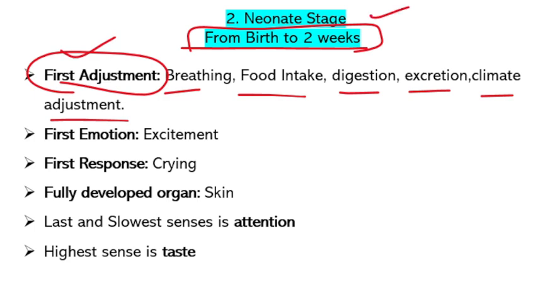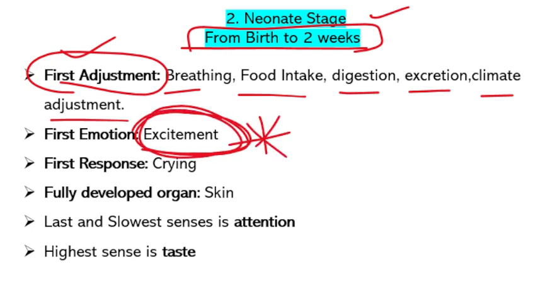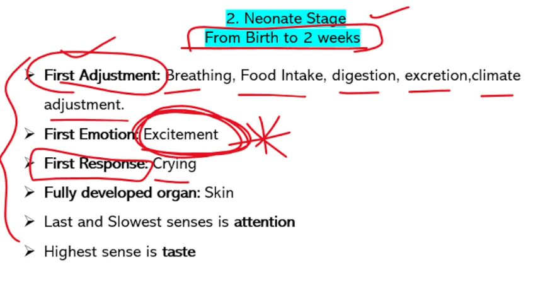Here we can see the first emotion in the neonate stage. In a child, in which stage can we see the first emotion? Neonate stage. What is that emotion? Excitement. The first emotion in a child is excitement. All these points are very, very important. We have to remember each and every point. There is a chance of direct questions like what is the first emotion in child development. Next, the first response of a baby is crying.